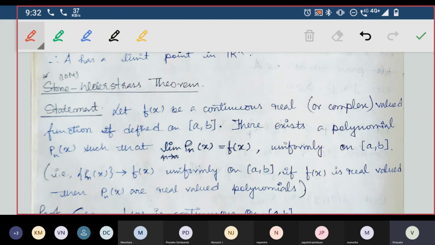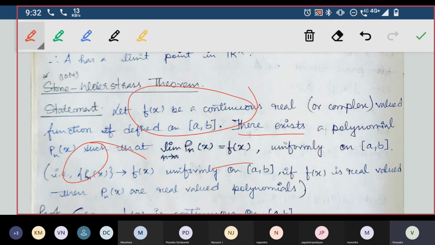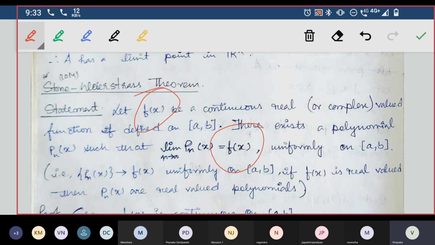The main aim is to show the following. You are given a continuous real valued function f of x, and there will be a sequence of polynomials which will converge uniformly to f of x.